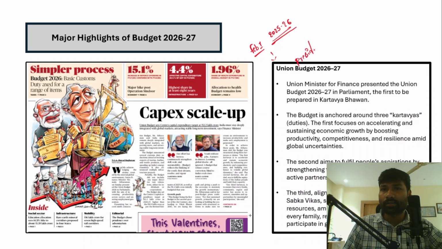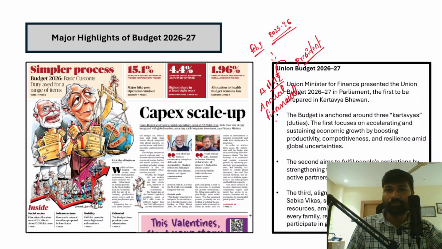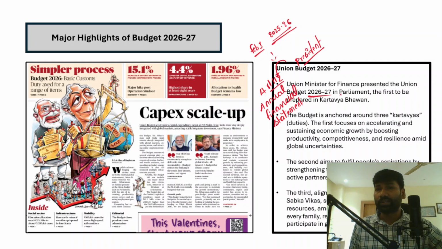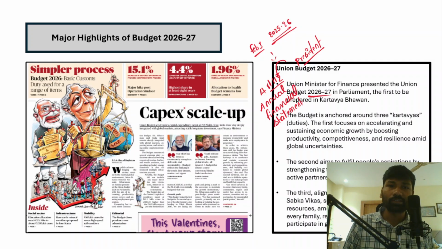And also understand, if we talk about the constitutional provisions that deal with the budget, Article 112 of the Constitution talks about the annual financial statement. This annual financial statement is the term which has been used in the Constitution to refer to the budget. So Union Finance Minister has introduced this budget in the Parliament 2026 and 27. However, understand that this is going to be the first budget which has been introduced in this Kartavya Bhavan.